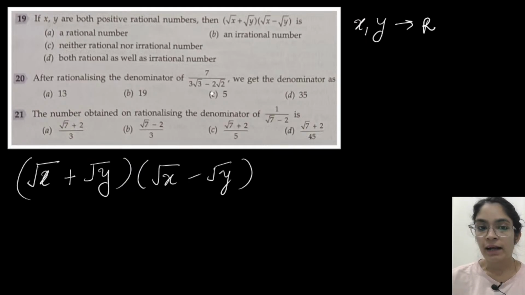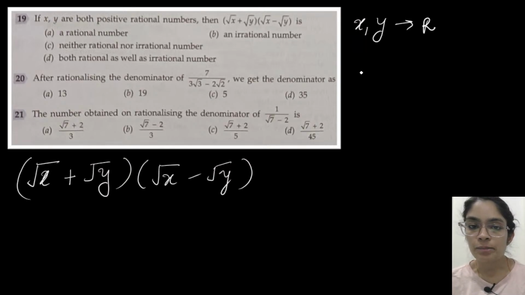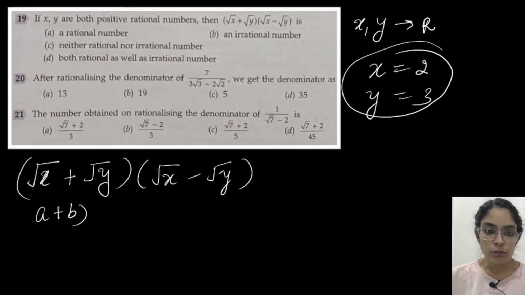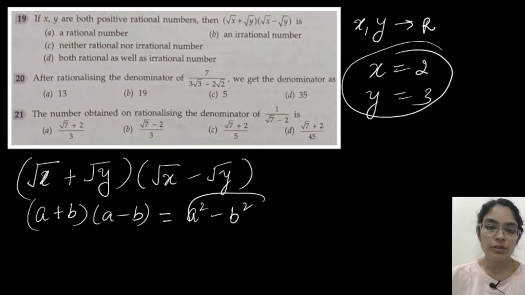Think and answer. Don't say randomly. You can always assume some numbers. So we don't have to give answers just like that. x and y can be any rational numbers, let us assume x is equal to 2 and y is equal to 3. Anything can be assumed, so after assumption only try to give the answer. And moreover, you can see here, this is of the form (a plus b) into (a minus b). So this we will always get a square minus b square, which will be a rational number.